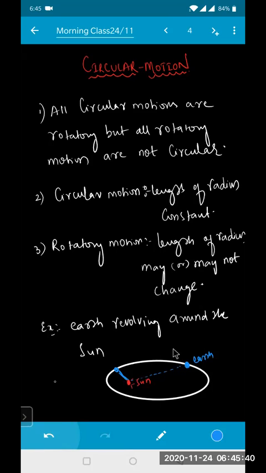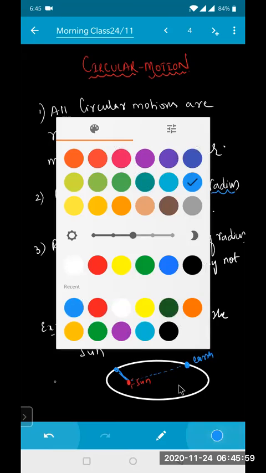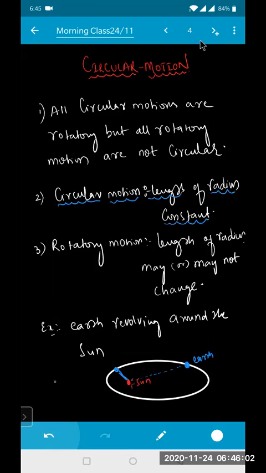If the length is not constant, will it be a circular path, beta? No, sir. It should be a rotatory path. So in circular motion, the length of your radius is constant. Obviously this is not a circular path, but it is a rotatory motion path. Okay? So that is a point you need to remember.